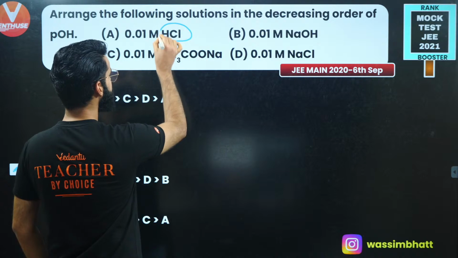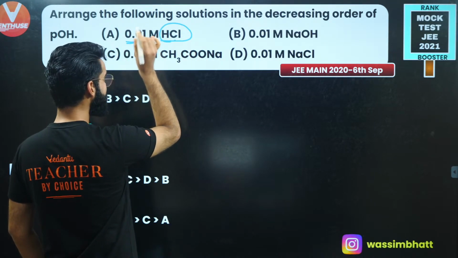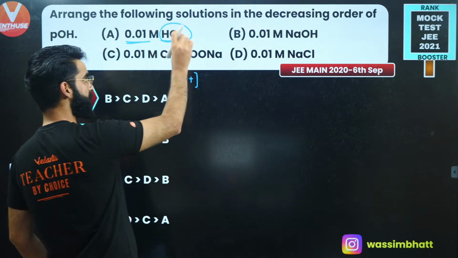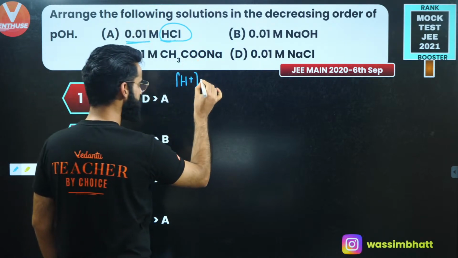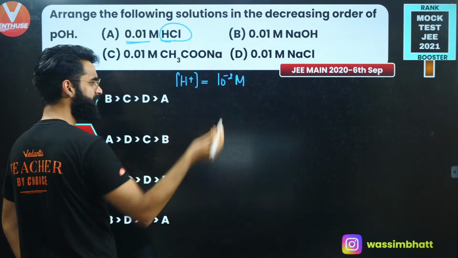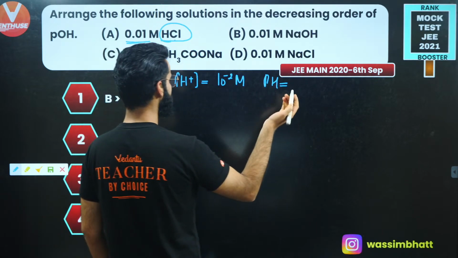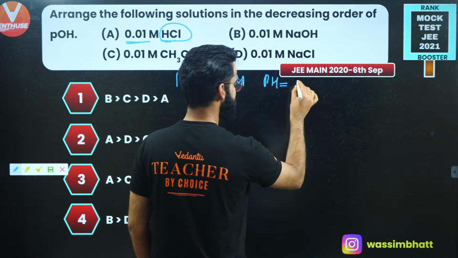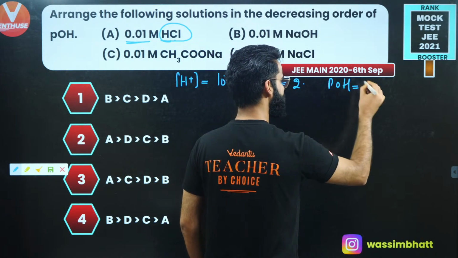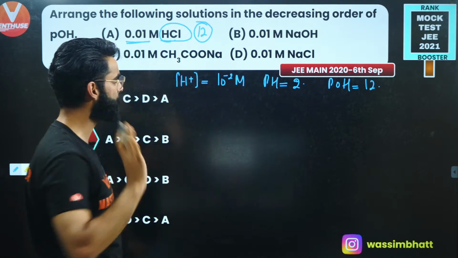First of all, I've got HCl, with concentration given as 0.01. Since HCl is a strong acid, it would have completely converted into H positive and Cl negative. So the concentration of H positive is 10 raised to minus 2 molar. The pH is minus log of 10 raised to minus 2, which comes out to be 2. Since pH is 2, pOH is 14 minus 2, that is 12. So in the first case, the pOH is 12.